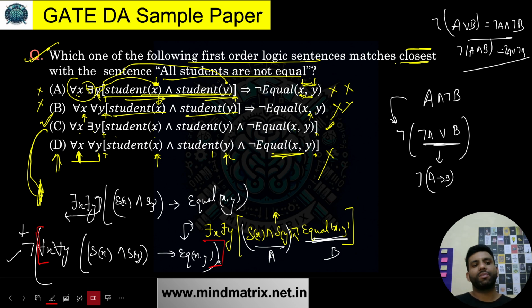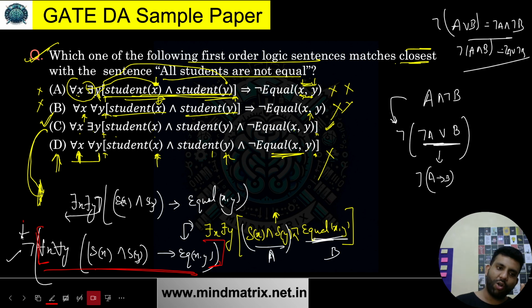This is telling me the statement I have written within the red part. It is telling me for all X, for all Y, if X and Y are students, then they are equal. It simply means that when I am having these X and Y for all the pairs, you can consider it to be same, different, whatever. Whether you are taking the same student or a different student, they all are same. This complete part is referring to every student is equal.